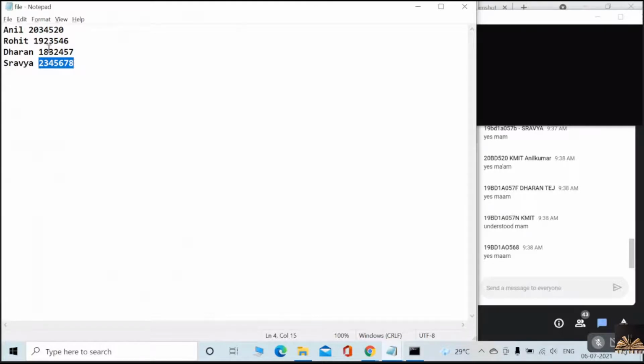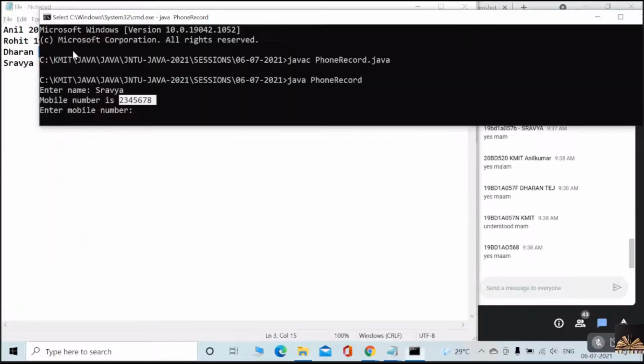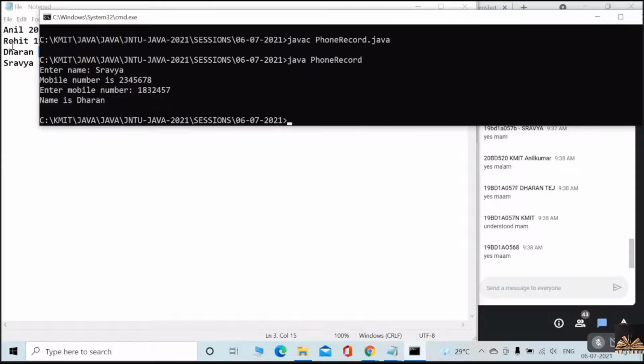Suppose if I give this number, the number associated with Dharan, then what happens? The name, the key associated with that number is going to be displayed. Understood, everybody? Yes or no?